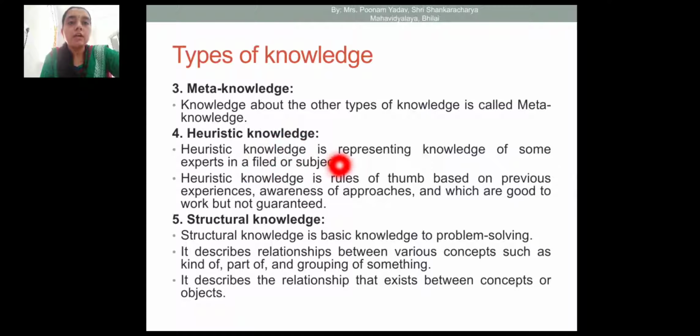Heuristic knowledge, as I told you, represents the knowledge of some expert in a field or subject. In a particular field or subject, the related experts' information or experiences are stored. Heuristic knowledge is a rule of thumb based on previous experience and awareness of approaches, which are good to work with but not guaranteed.